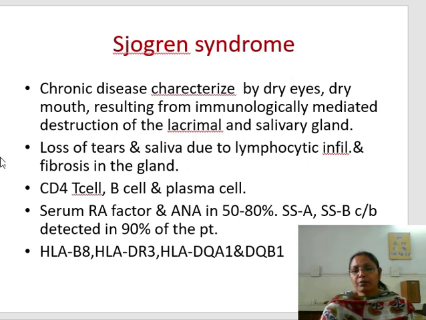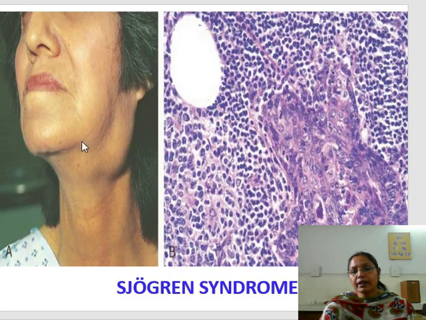If we go for the serum RA factor, anti-nuclear antibodies are positive in 50 to 80% of the cases, and antibodies to SSA and SSB can be detected in 90% of the patients. There is association with HLA antigens like HLA-B8, HLA-DR3, HLA-DQ-A1 and DQ-B1. So here is the salivary gland enlargement, grossly or clinically. On microscopic examination, we see marked infiltration of lymphocytes and plasma cells with lymphoid follicle formation, and there is epithelial hyperplasia.